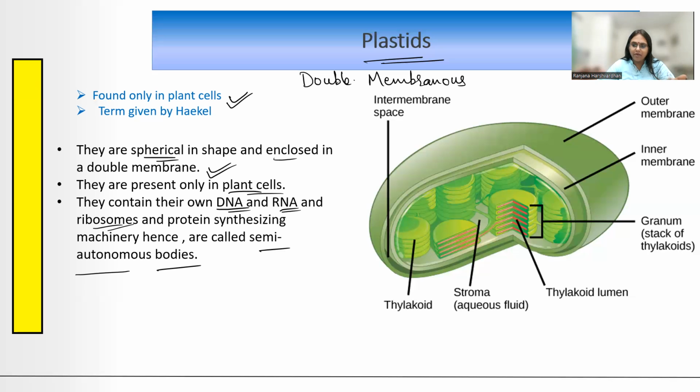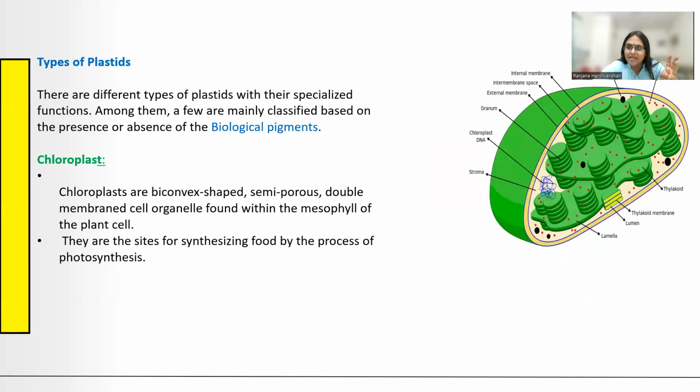What can you see, children, in front of you? So this is the structure of a which plastid? This is the structure of a chloroplast. So we will now come to know that plastids are actually of three types. They are chloroplast, chromoplast, and leucoplast.